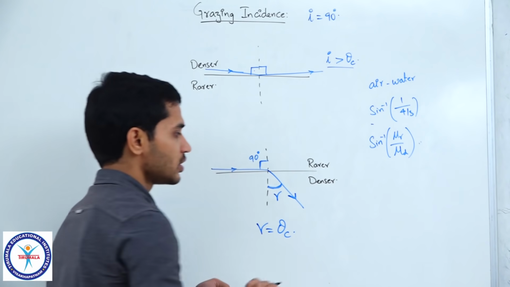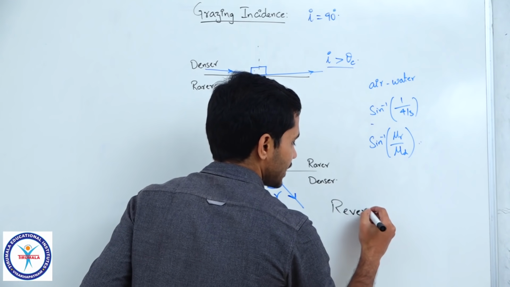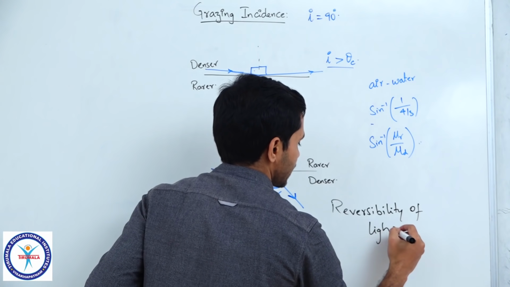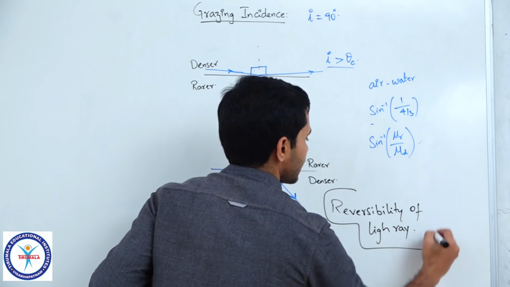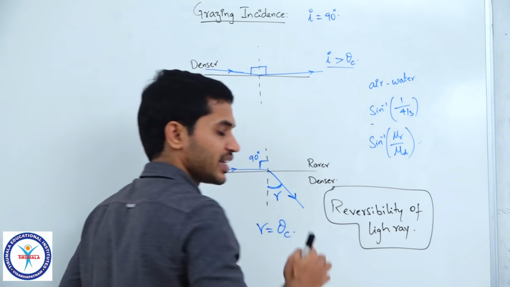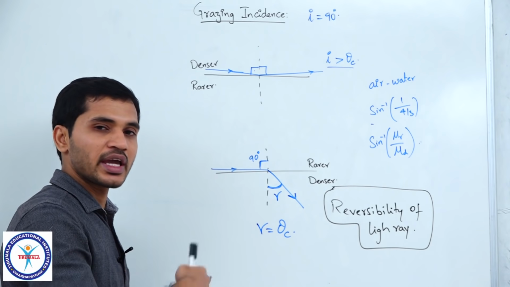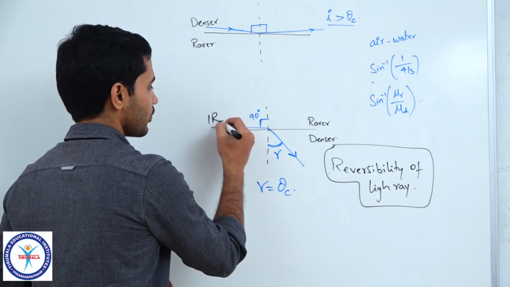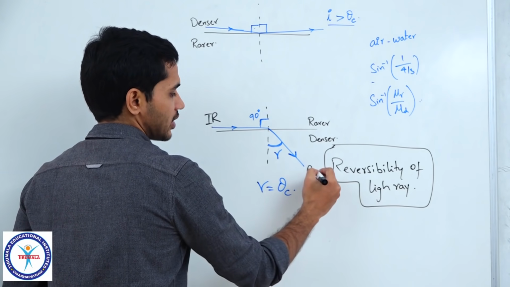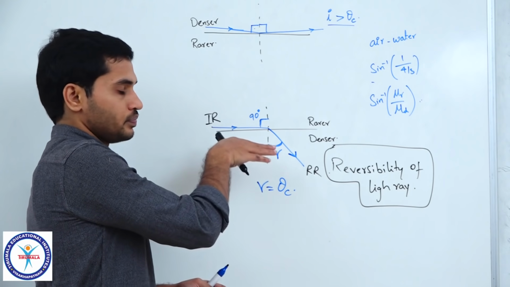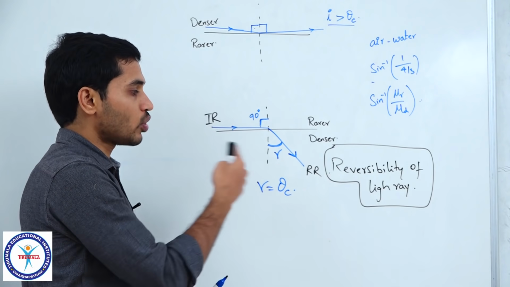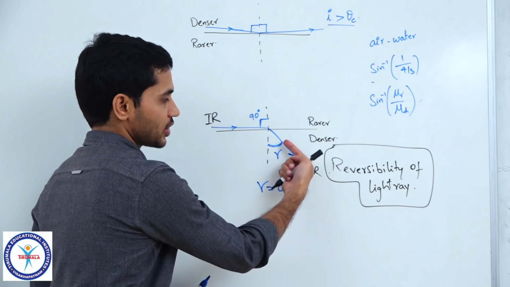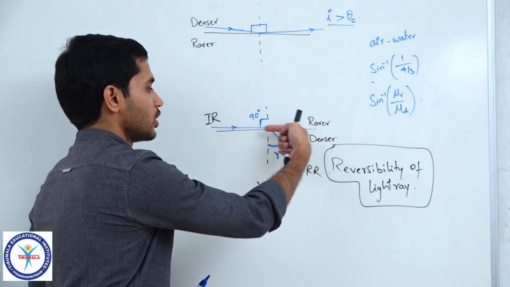And the reason is pretty simple. I have told you this earlier, the concept of reversibility of light ray. Every light ray will definitely have this property, whether it undergoes reflection or refraction or any phenomenon, this should always be valid. What it means is, let us say this is the incident ray, this is the refracted ray. What reversibility states is that when light ray is incident in this direction, then after refraction it goes in this direction.